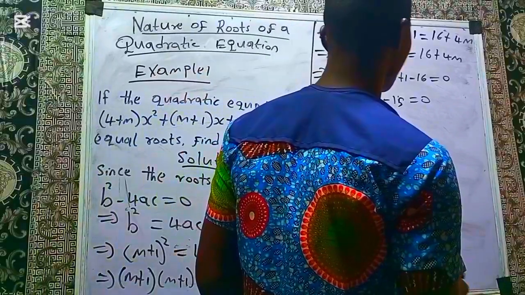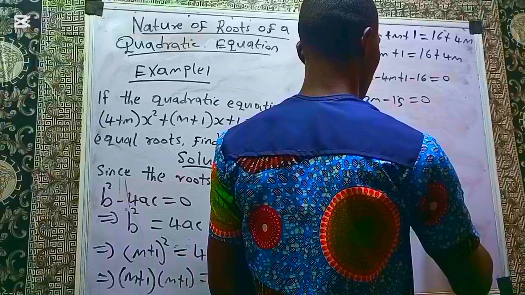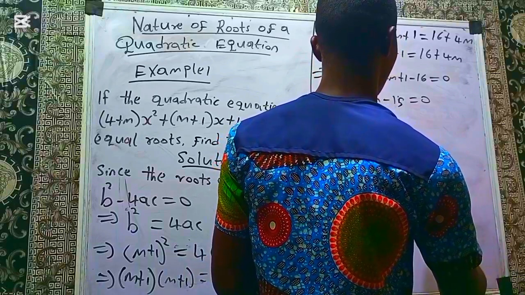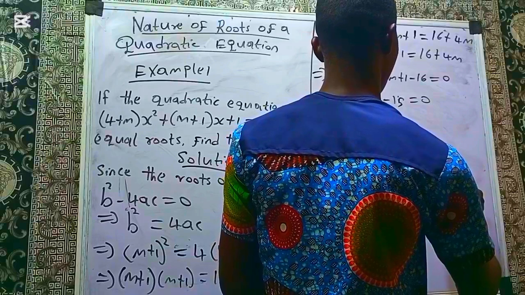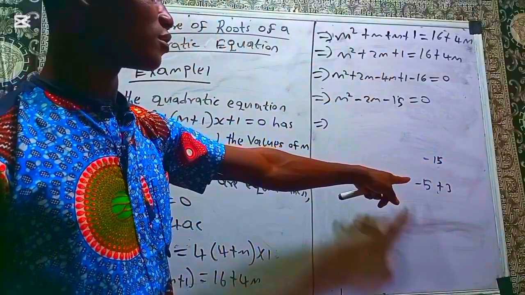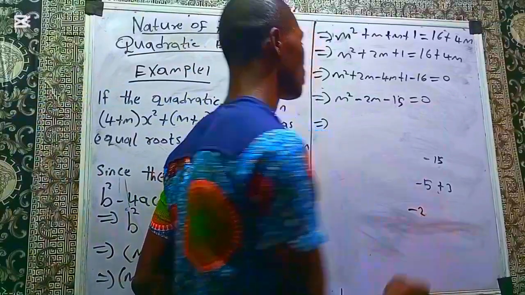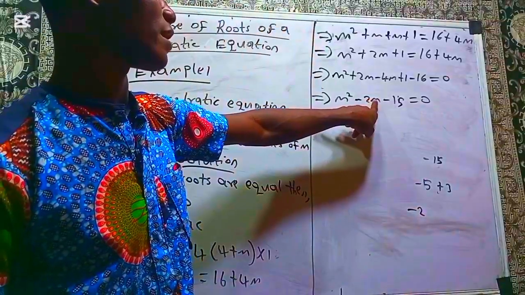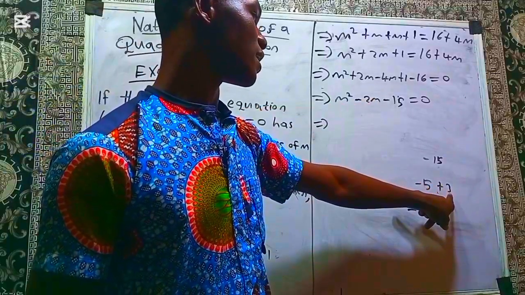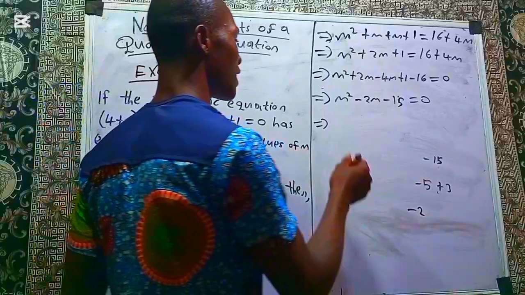So I know that if you do negative 5 plus positive 3, you get negative 2, and negative 5 times positive 3 gives negative 15. So these will be the factors.